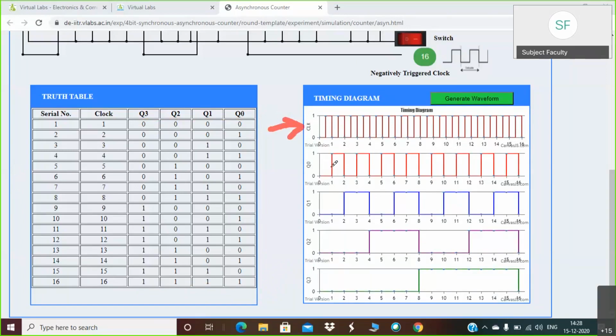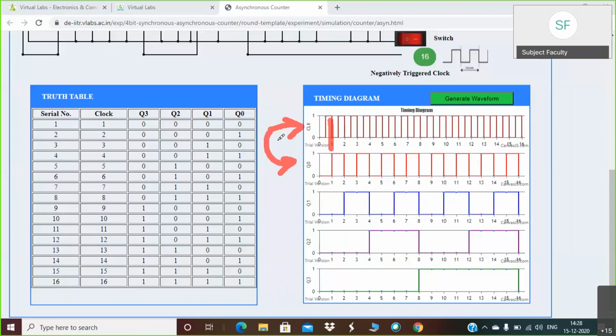So since our circuit is negative edge triggered, you can observe at the negative edge, the status of all the flip-flops will change. So actually, the clock is given at flip-flop 1 only.